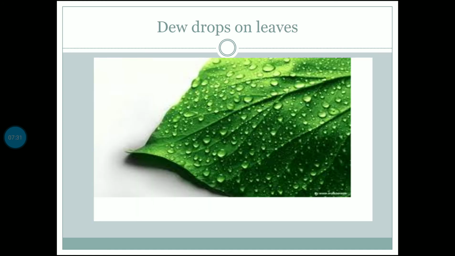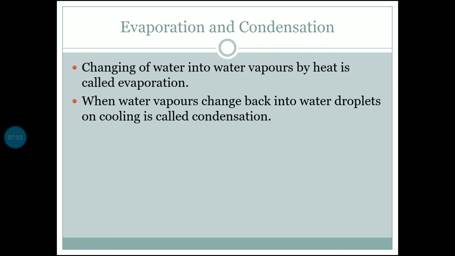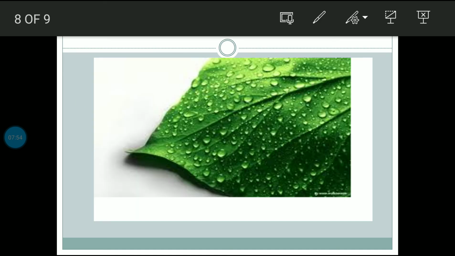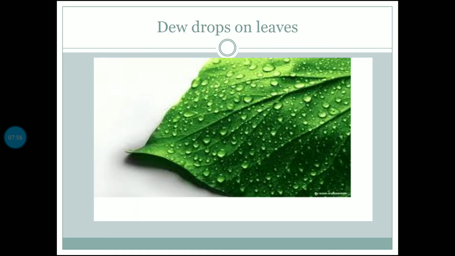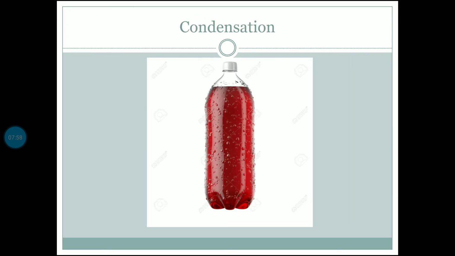So basically condensation is the process of changing of water vapor back into water droplets on cooling. In today's module we came to know about two important processes, condensation and evaporation.